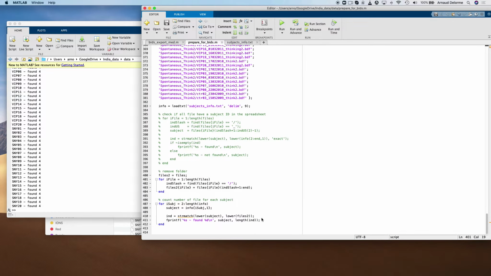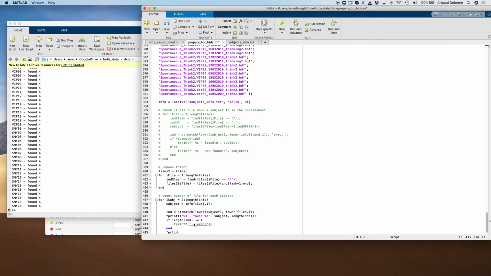And I also want to modify the script actually to indicate an error if there's no 4 files. So I'm just checking if the length is 4, and if it's 4, I print it's okay. If it's not 4, I'm going to indicate an error for that specific file.